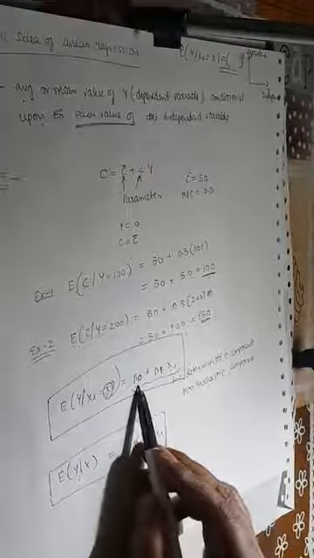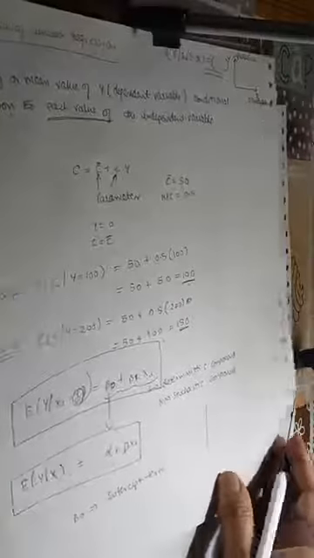So what is my beta naught? This is the average value of y given xi taking a certain value. If my xi here is 0, then this beta naught will give me the average value. So beta naught is the intercept term.